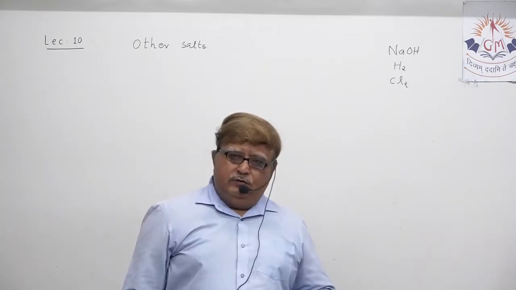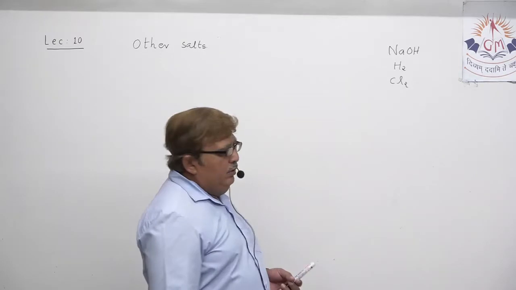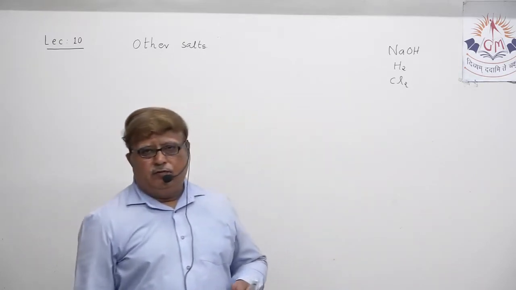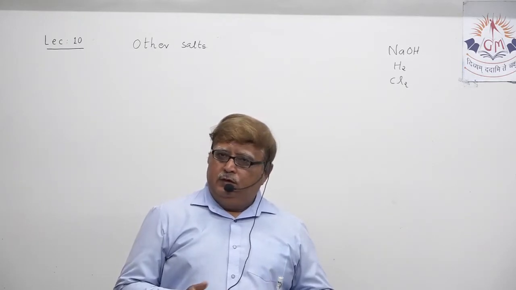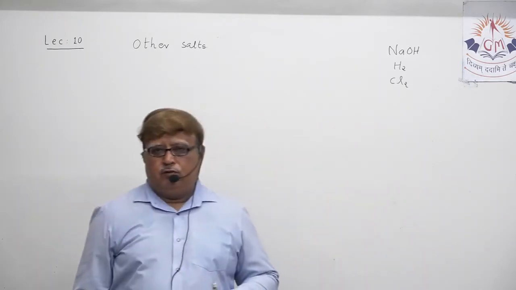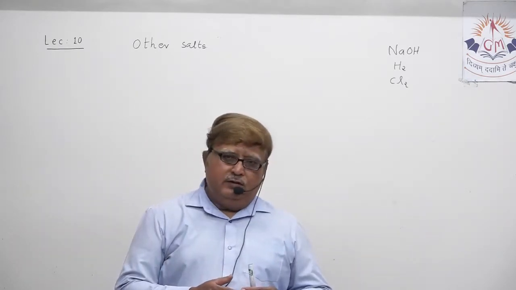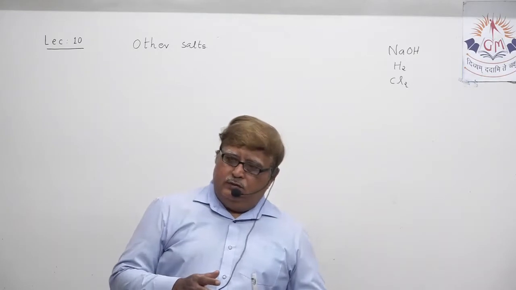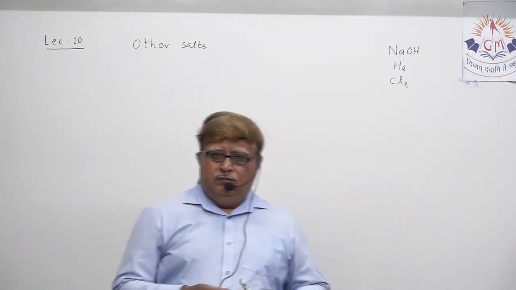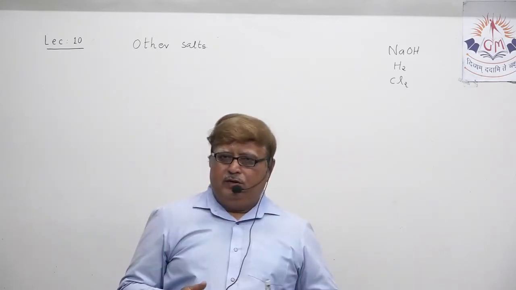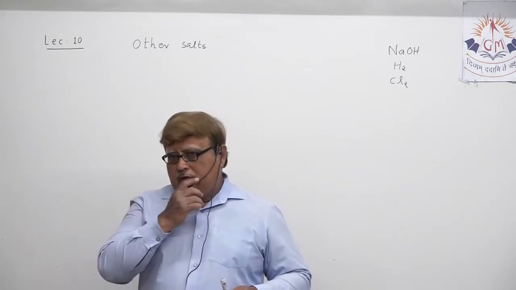Understood? We discussed the uses of chlorine gas, the uses of hydrogen gas, as well as the uses of sodium hydroxide for preparing bleaching. Chlorine gas is also used for preparing a bleaching agent. So that we discussed in our previous lecture. Today, we want to complete this chapter by giving some time to the discussion of some other types of salt.